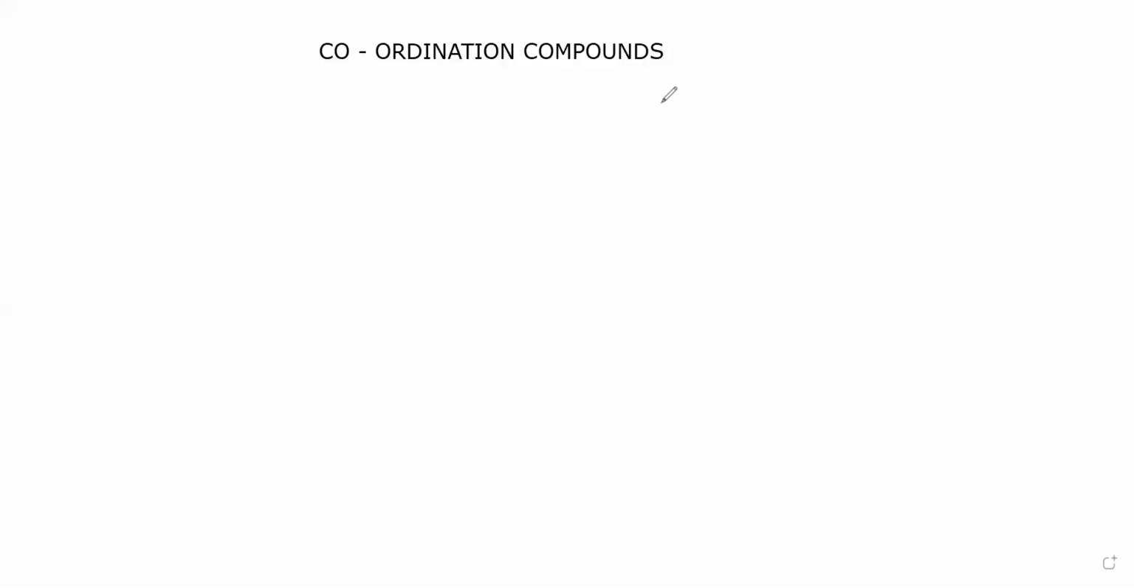Let us continue coordination compounds. In the coordination compounds, we have discussed valence bond theory. Using valence bond theory, we explained hybridization, shape of the complex, then experimental magnetic nature, then geometrical isomerism and optical isomerism.